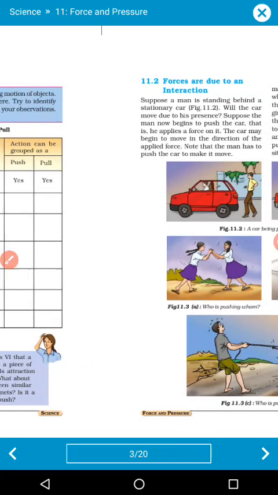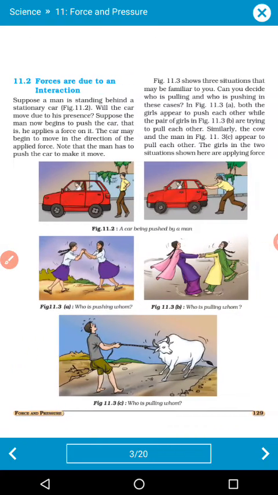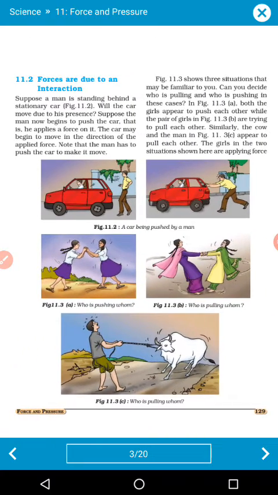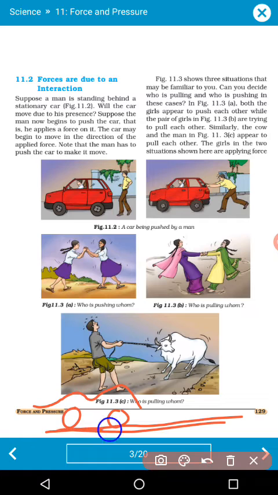Understood? Now, forces are due to an interaction. Yeah, forces are due to interaction. For example, suppose you are riding your car on a rough road, a very rough road.